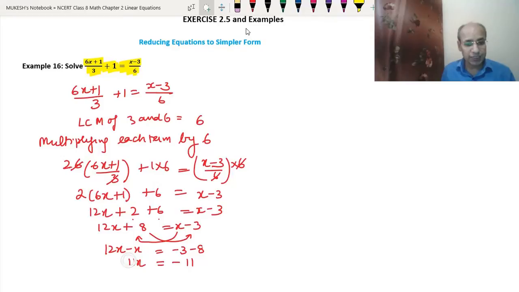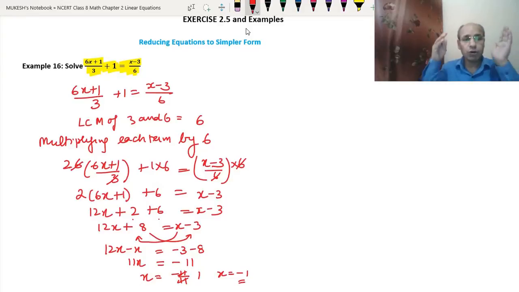So we will take this 11 to this side, it will divide this. So x will be equal to minus 11 upon 11, so 1. So we got x equals minus 1 as the answer. I hope you would have understood this question properly.